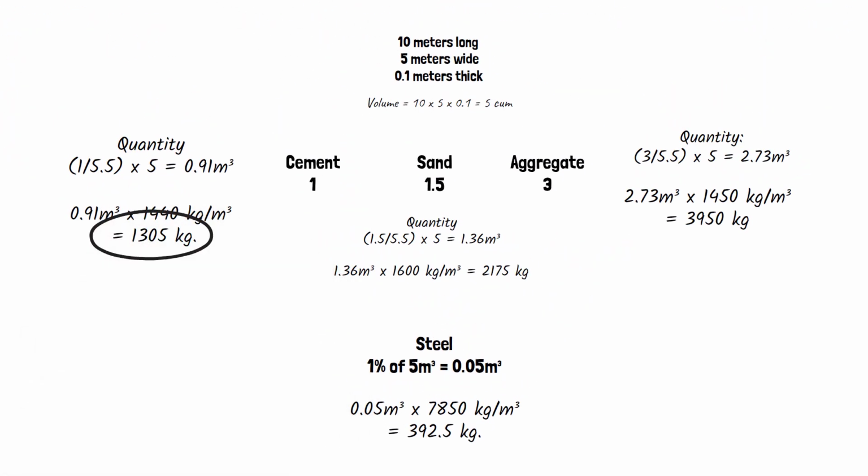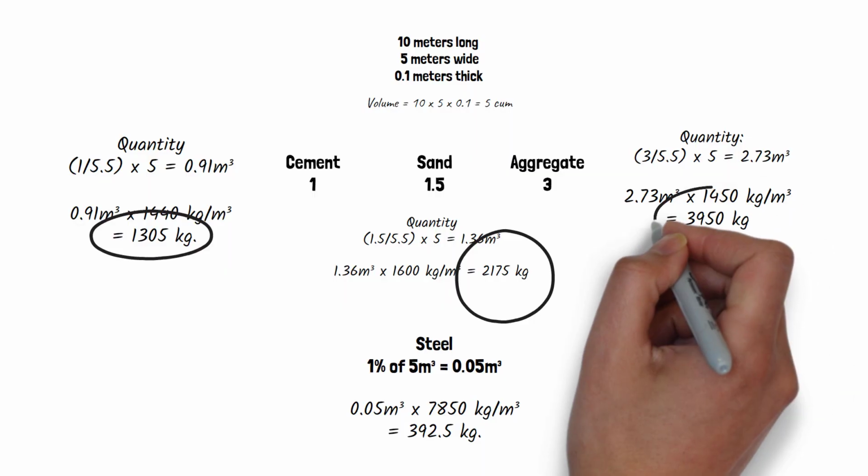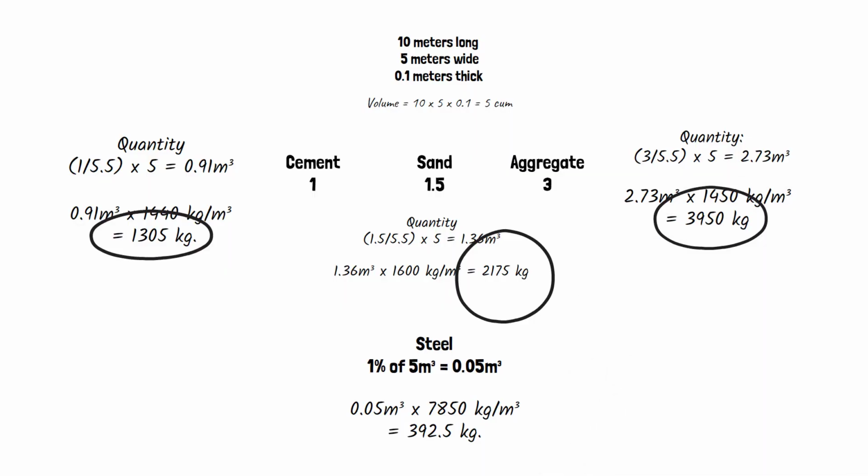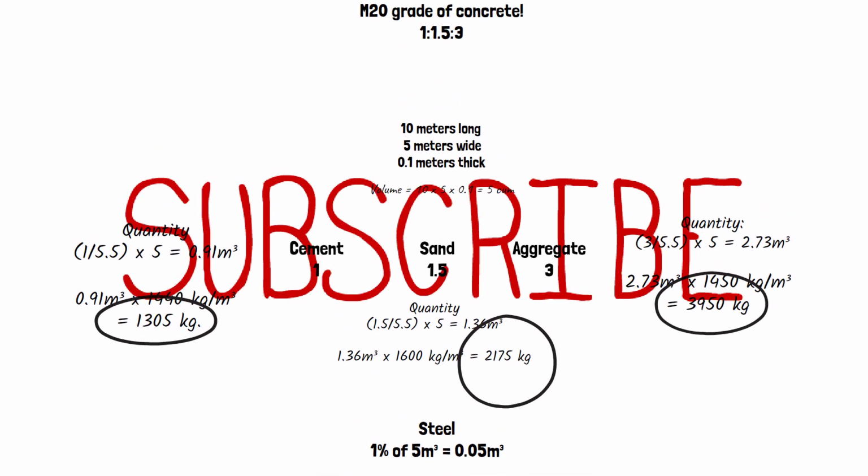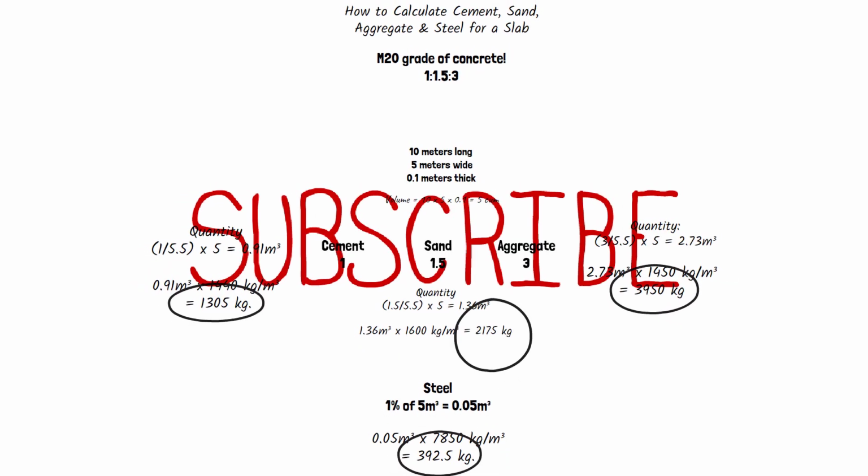you need 1,305 kilograms of cement, 2,175 kilograms of sand, 3,950 kilograms of aggregate, and 392.5 kilograms of steel. That's how you calculate the materials needed for your slab.